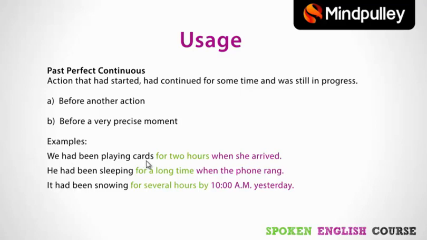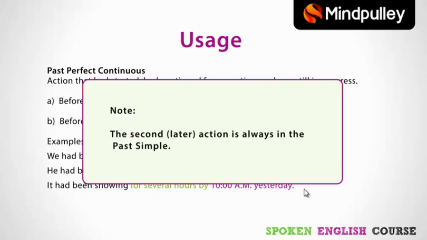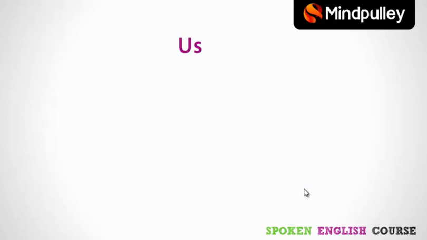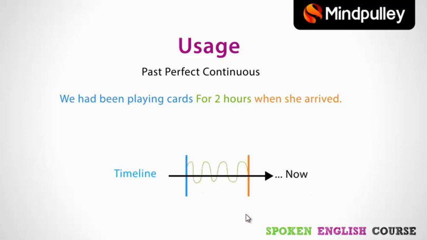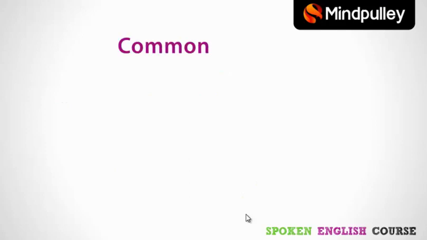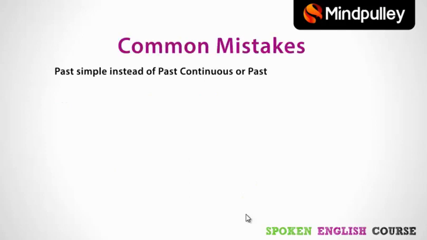We had been playing cards for 2 hours when she arrived. He had been sleeping for a long time when the phone rang. It had been snowing for several hours by 10 AM yesterday. Note that the second or the later action is always in the past simple. Let's look at the timeline for past perfect continuous tense. We had been playing cards for 2 hours when she arrived. Then that should have clarified the difference between the tenses for you.